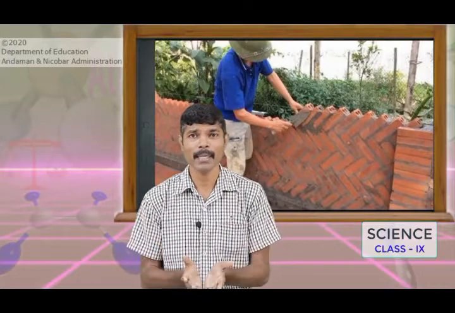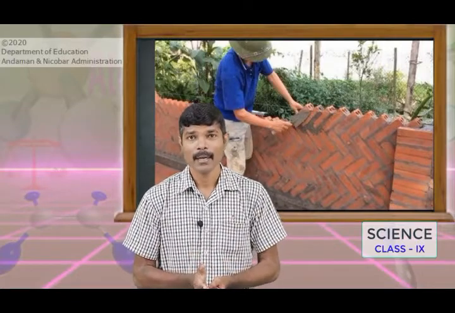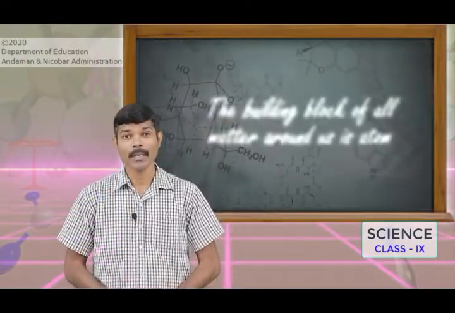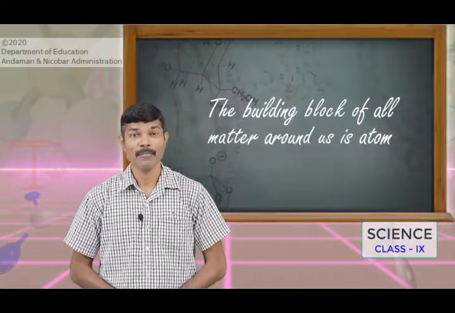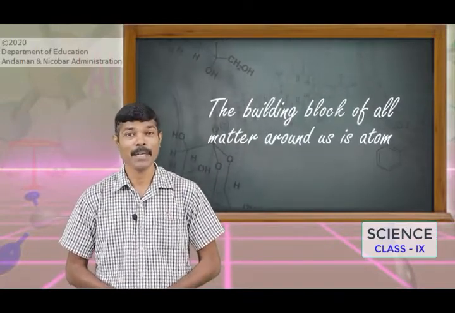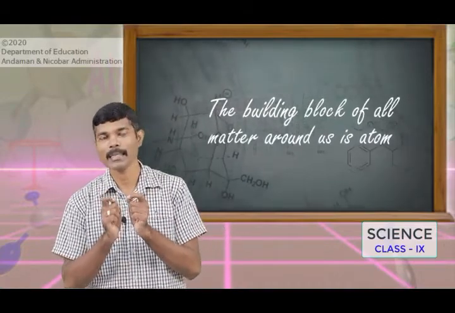The structural unit of the entire building is a brick. Likewise, the building block of all the matter that exists in the universe is the atom. Children, from Dalton's atomic theory, we learnt that every matter is made up of tiny particles. We called it an atom.